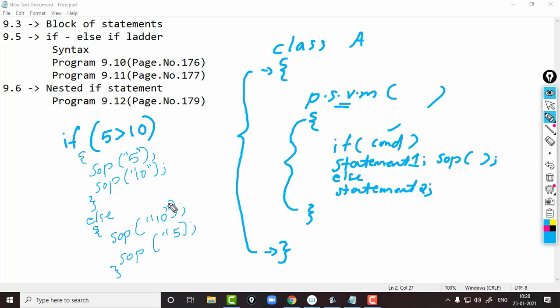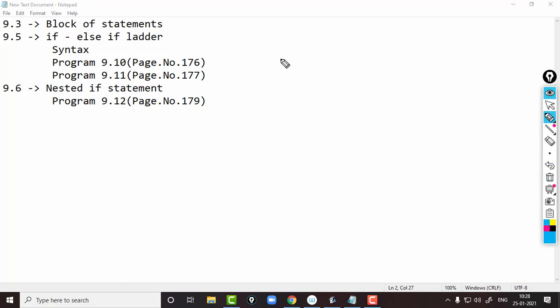Sometimes in some situations we may need to execute multiple statements when the condition is true. Here we may need to add more than 2 or more than 5 statements when the condition is true. Similarly, when the condition is false, we may need to execute more than 5 or 10 statements. At that time we will make use of a block. Students, I hope you could understand what is block.